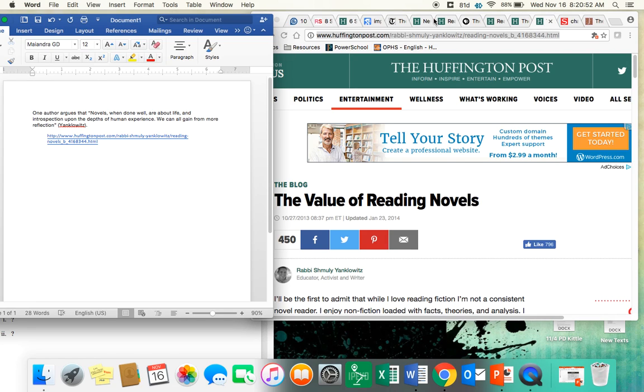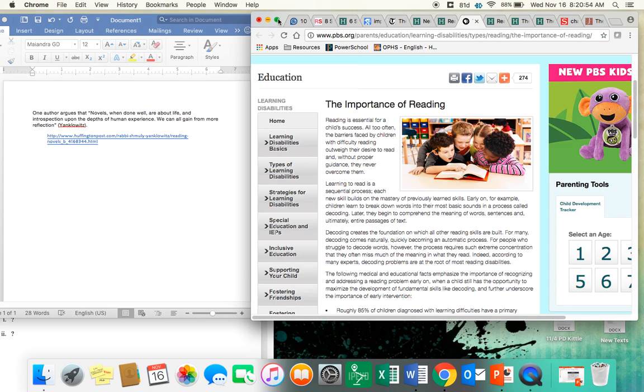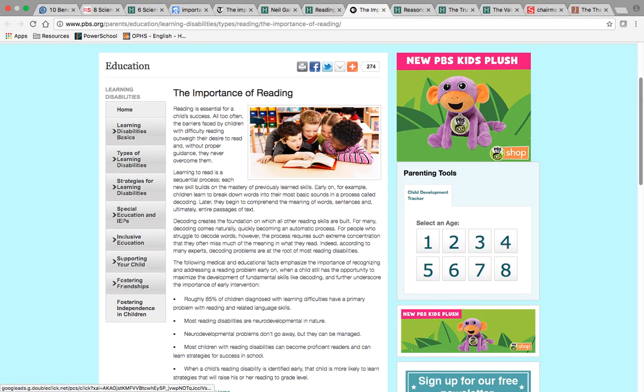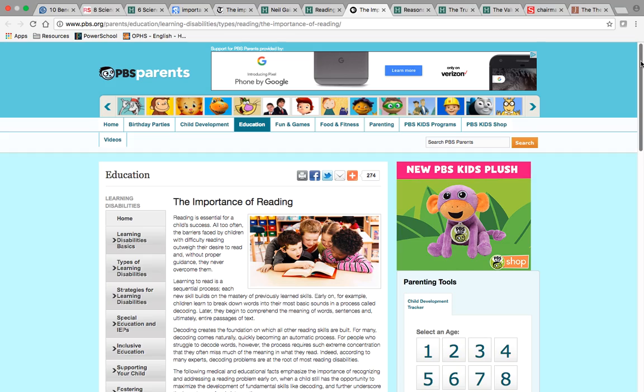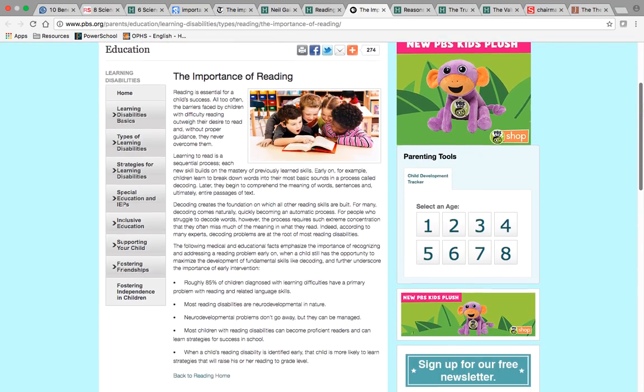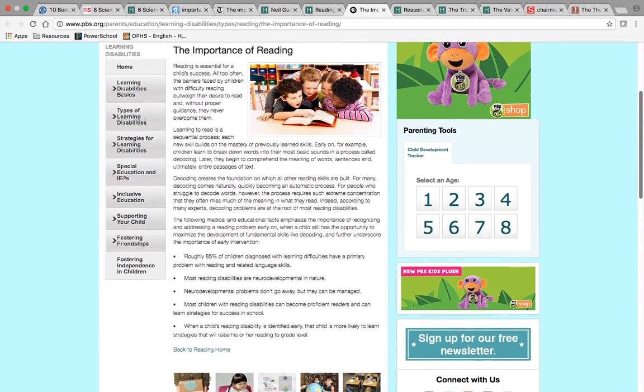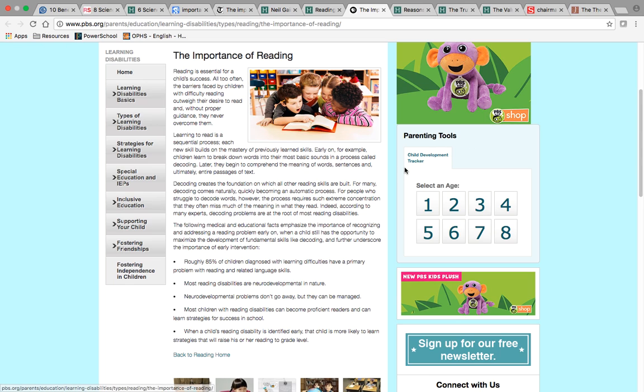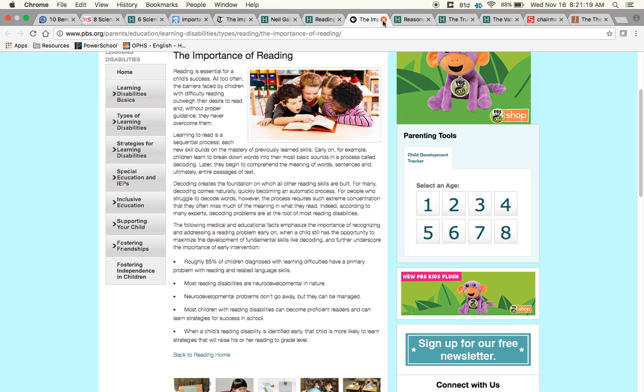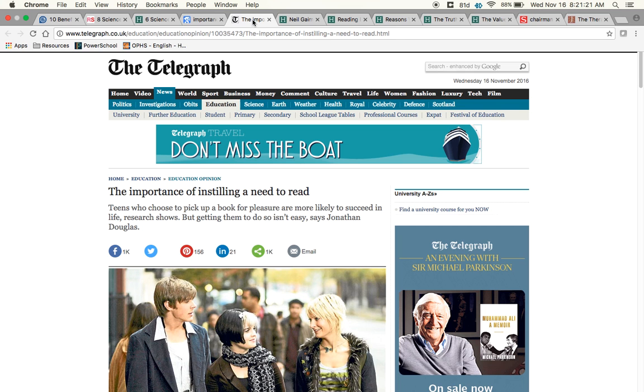Okay. So we'll skip some of these, look back at the article. So I have PBS. So great resource to go with. So I'll kind of scan the article, super short, which isn't necessarily a problem. But a lot of this, especially if you look at these bullet points down here, deal with children with disabilities, which is perfectly fine. I could work that with my article or work with that with my paper. But there's not a lot of information here that actually works for me. So I'm going to go ahead and get rid of it.